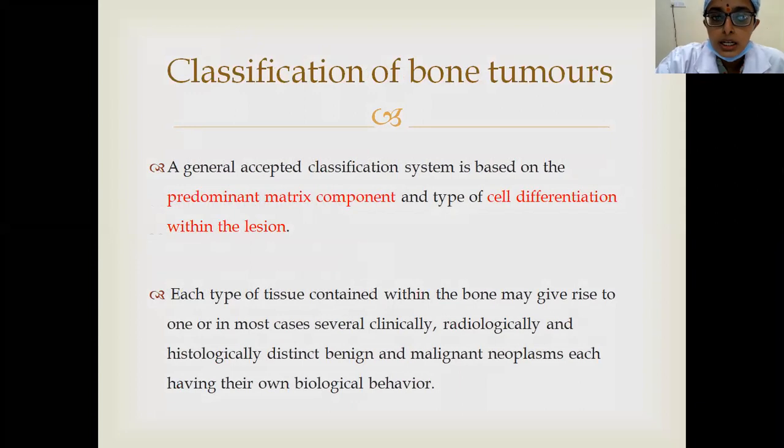So as I told earlier, depending on the type of cell involved and the predominant matrix produced in the tumor, the bone tumors are classified. And each type of tissue contained within the bone may give rise to one, or in most cases several, clinically, radiologically and histologically distinct benign and malignant neoplasms, and each one has its own biological behavior.